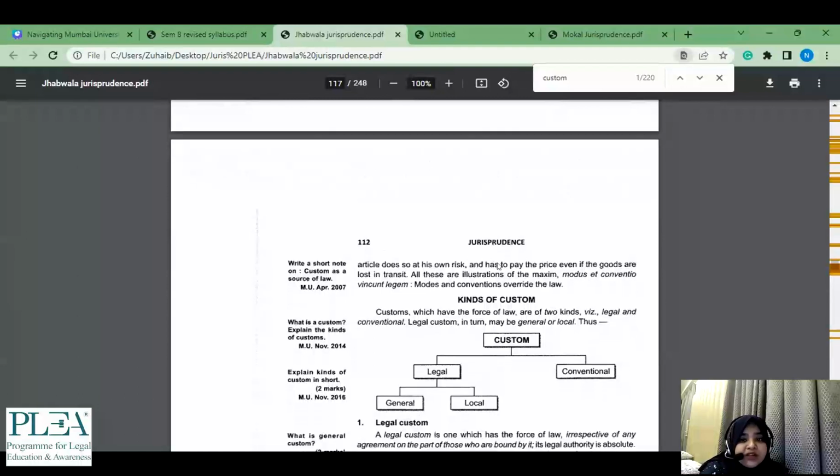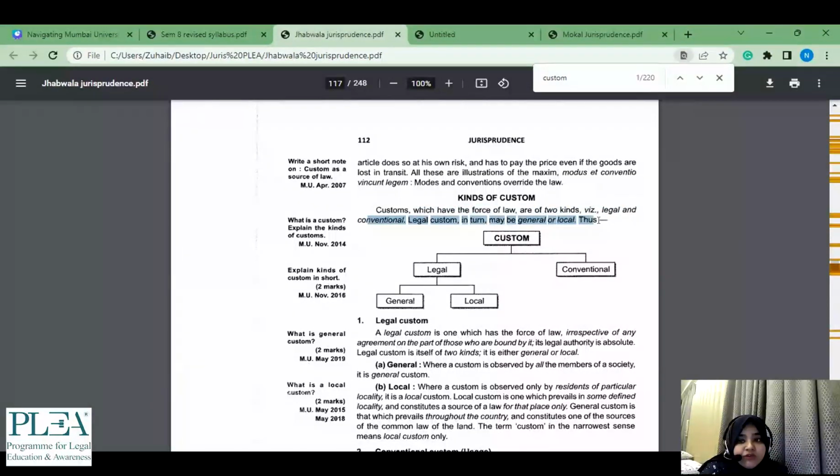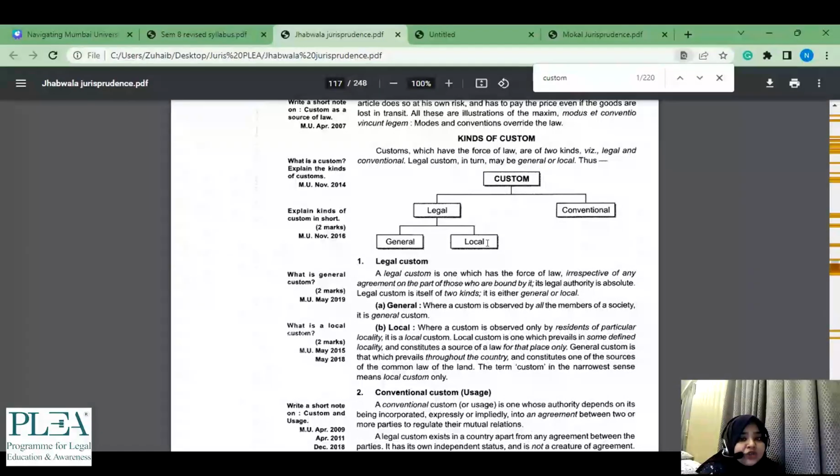For the 2 marker, I will be coming across this kind of customs. So at least I've gone through the topic of custom and learned that there are kinds of custom. So later, when there's a question on local custom, for example, at least I know that this comes under legal. So it's not the case that you just go and solve the 2 marker and then leave it. That's not how we are going through this.